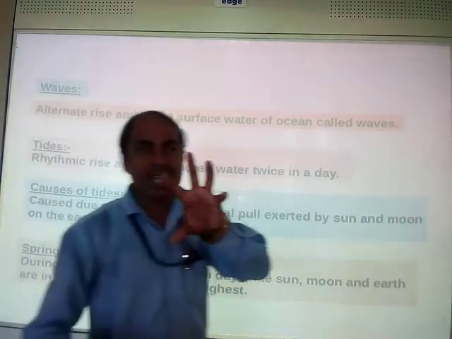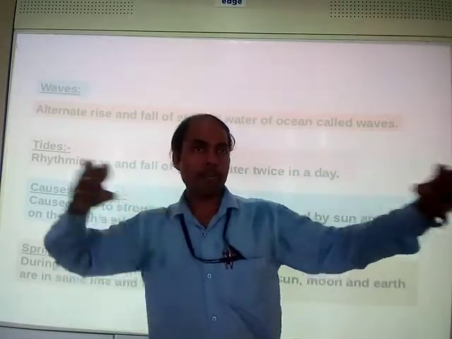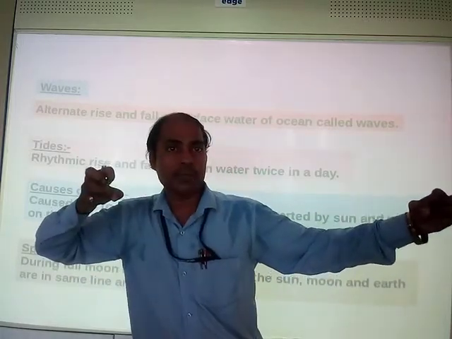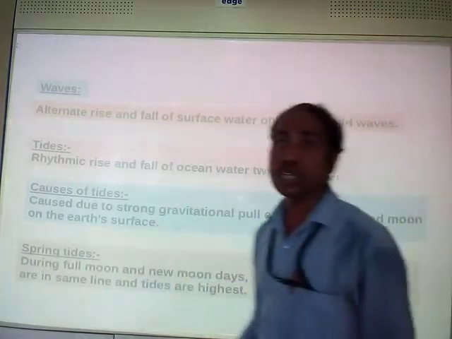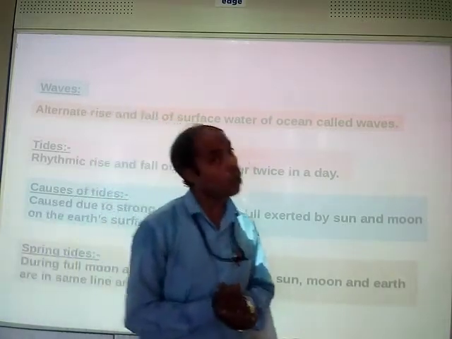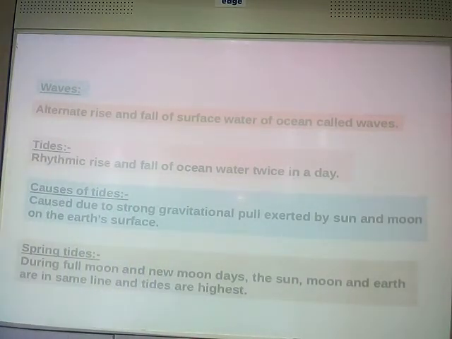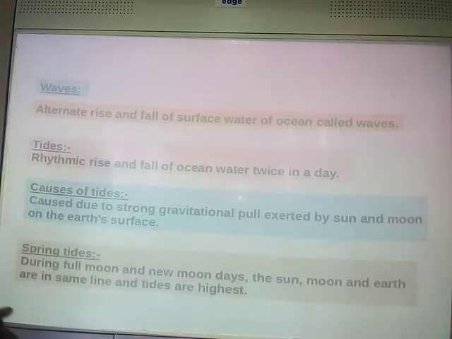Suppose this is earth, this one is sun, this one is moon. Both are pulling the earth's surface, both have the gravitational pull, because of which tides are caused. Tides are the rhythmic rise and fall of ocean water twice in a day. Clear? So what are tides? It is clear. What causes tides is also clear: the gravitational pull of the sun and the moon on earth's surface causes tides.